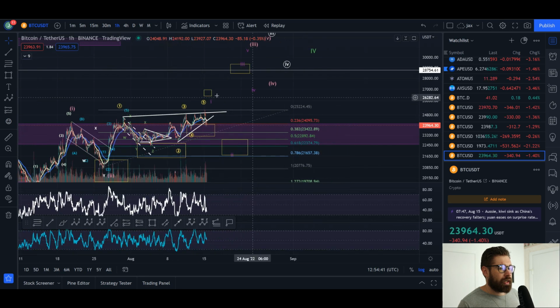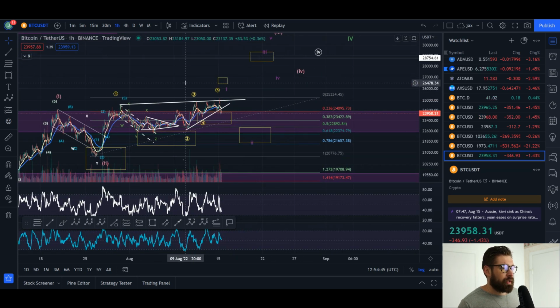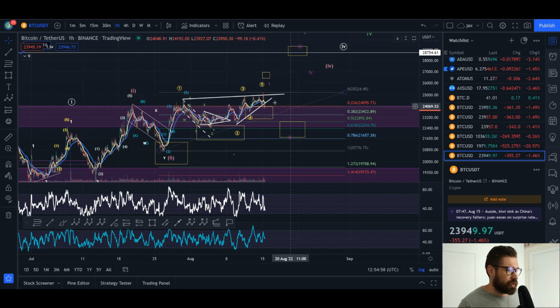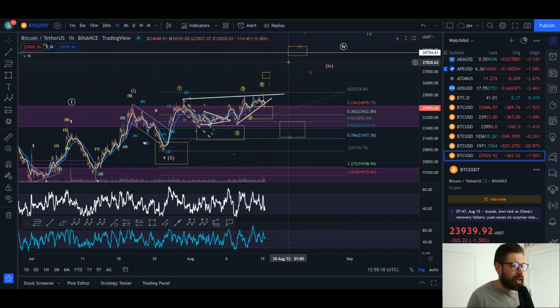All right, guys, we have started to lose this trend line of support. So if we do come down and lose this yellow box here, that's when we could potentially put in that wave 2. And your minimum target is here at about 23.4K. Now, if we were to bounce from this level and break the high, then we'd have to look at the previous wave count that I showed you guys. And if that does happen, I'll erase all this and go back to the previous analysis.